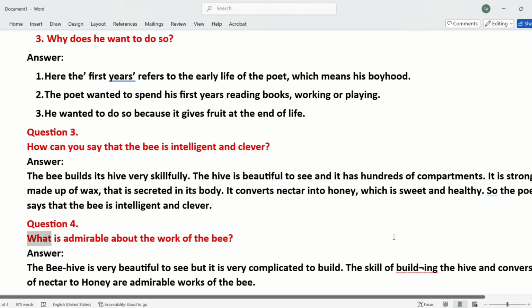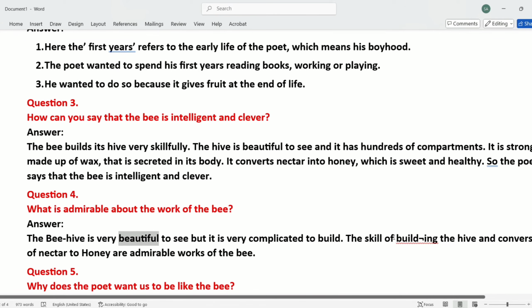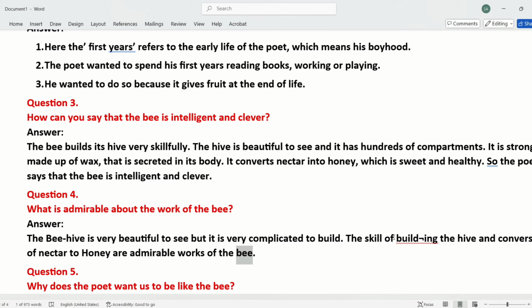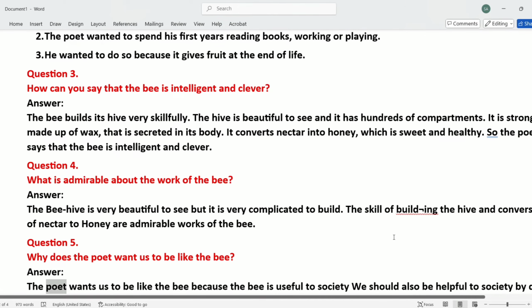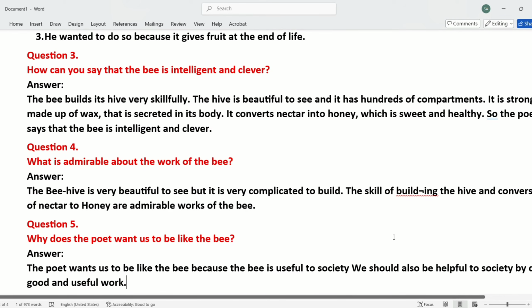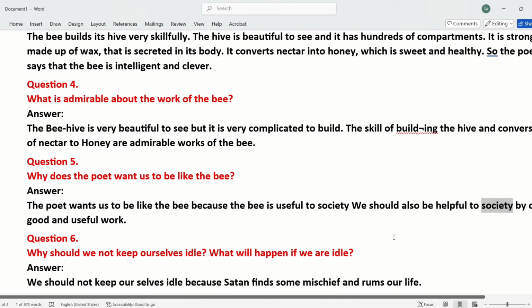Question 4. What is admirable about the work of the bee? Answer. The beehive is very beautiful to see, but it is very complicated to build. The skill of building the hive and conversion of nectar to honey are admirable works of the bee. Question 5. Why does the poet want us to be like the bee? Answer. The poet wants us to be like the bee because the bee is useful to society. We should also be helpful to society by doing good and useful work.